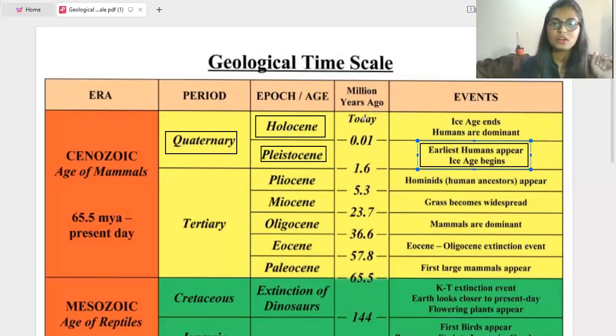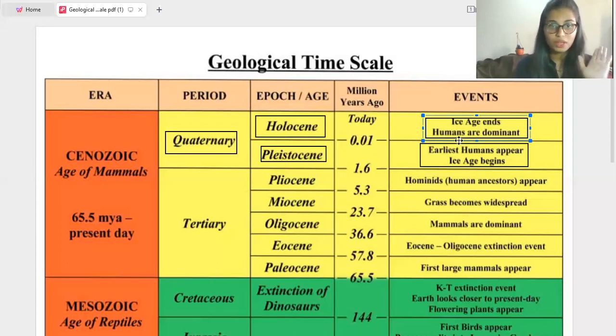This Holocene age runs from 0.01 million years ago to today. Everyone knows that in this age, humans are dominant, right? We have the capacity to kill many animals. The Ice Age ends in the Holocene period, and humans are dominant.